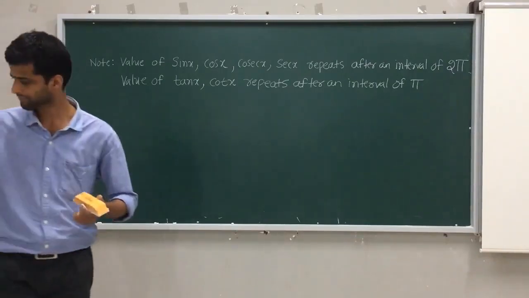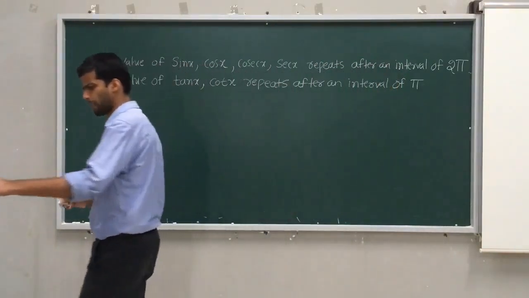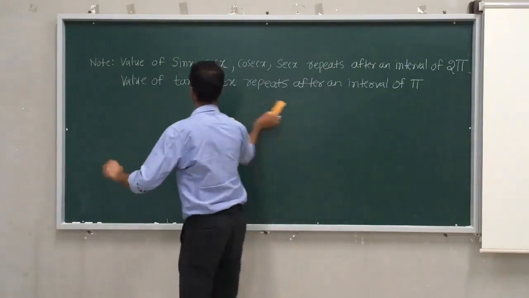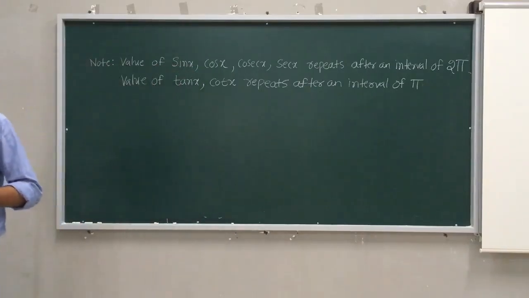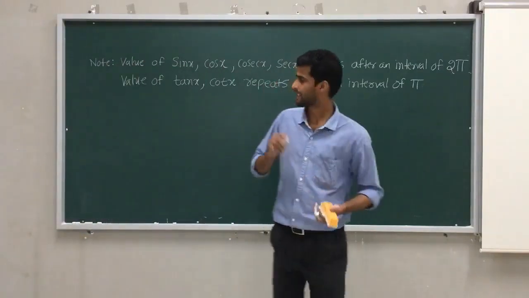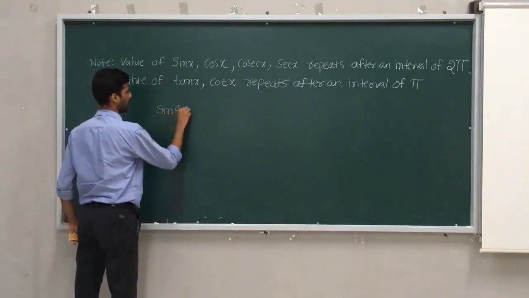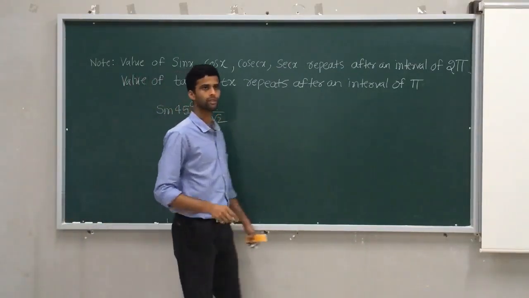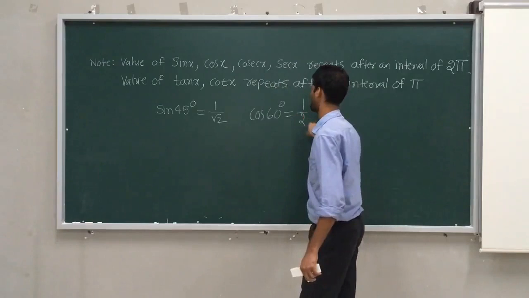Now I want to tell you one thing that impacts a lot in your theory. We all know sin 45 is 1 by root 2. We all know cos 60 degrees is 1 by 2.